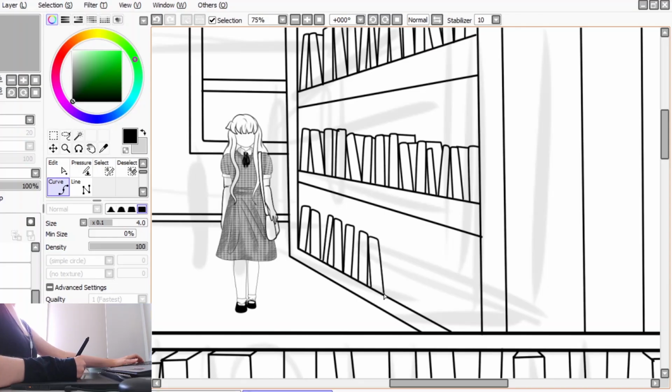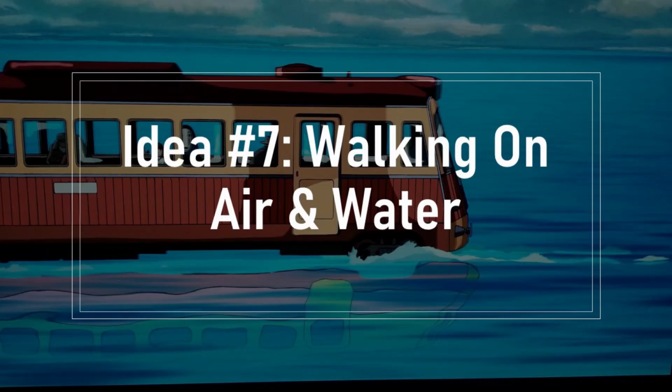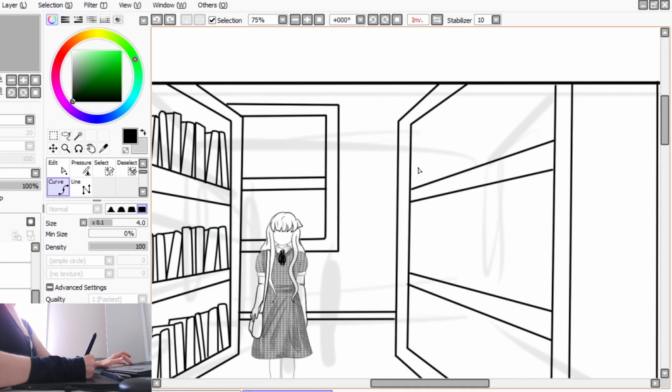Everyone in this world may communicate with animals, and they are able to use this to help them in their daily lives. My seventh idea is being able to walk on air or water. There may be two planes in this world. The people above can walk on the air, and the people below can walk on water.